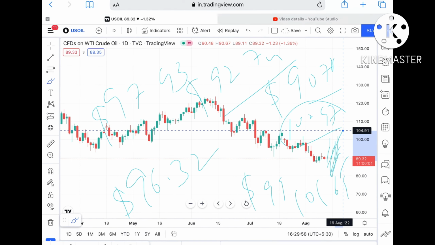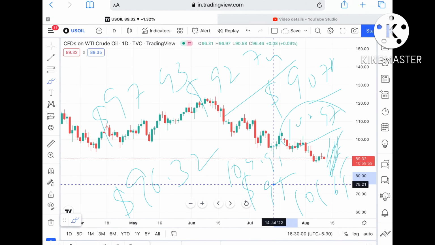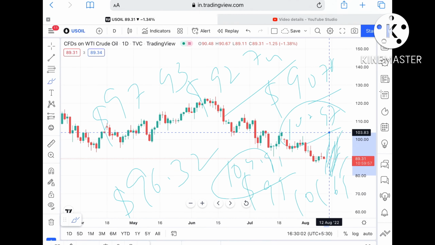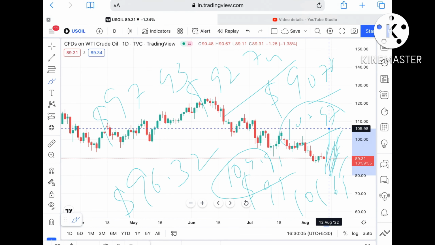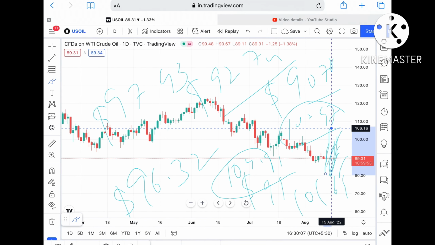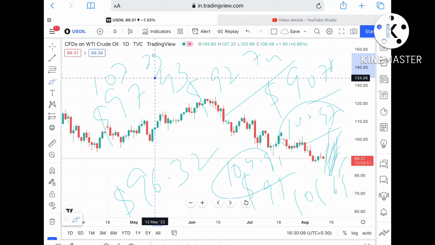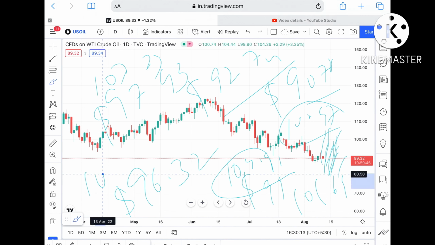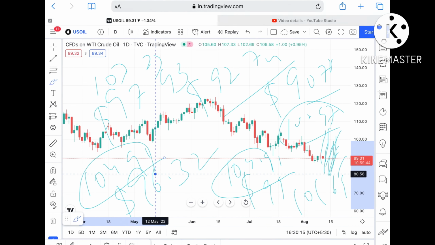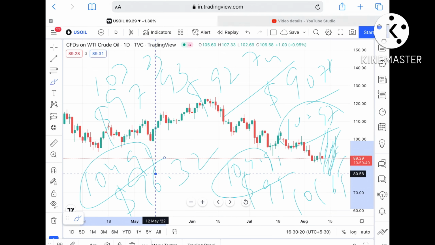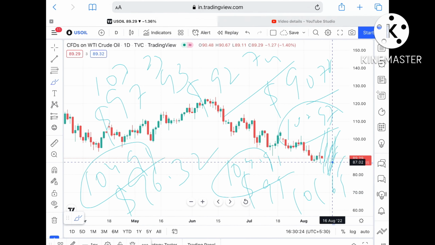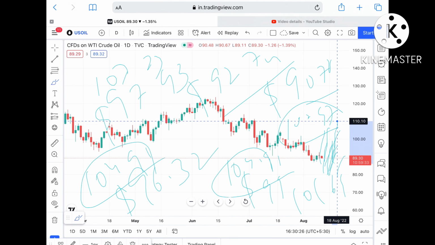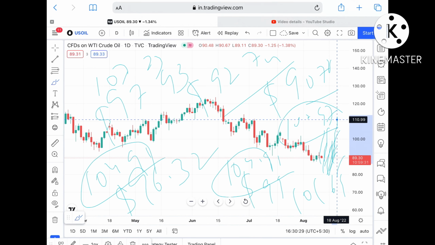From there the next resistance comes at around $104.55. If that level also sustains, then there is a high probability it can go to a level of 105, and from there $107. If the price goes above a level of 107, and I've already explained that 104 is a weak resistance, the probability is high that once it comes close to this level, it can go further high and touch a level of 107. Once the price goes above that level, it can go further upside and touch a level of $111.